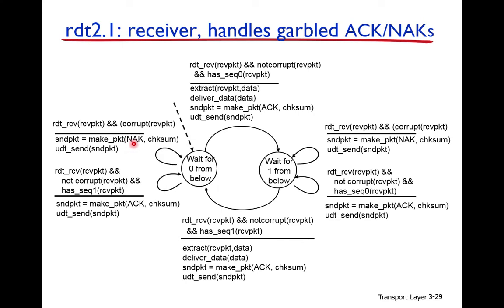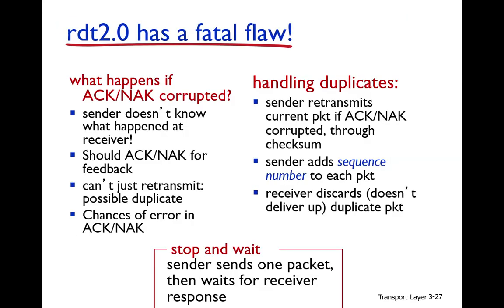But we have said that the negative acknowledgement and acknowledgement can be corrupt. So we use the checksum for acknowledgement and negative acknowledgement, but we don't use the feedback mechanism for them.